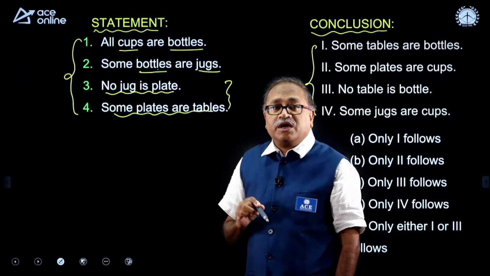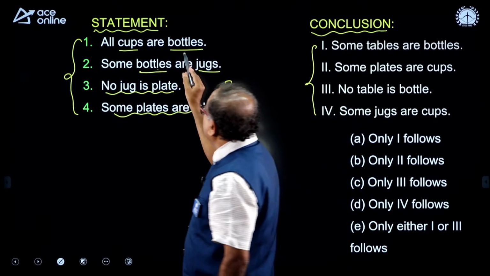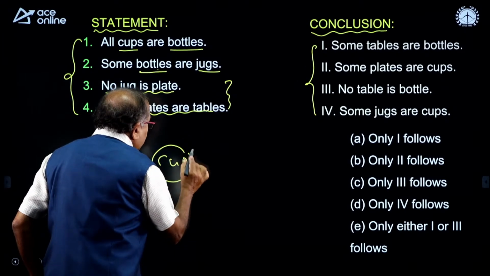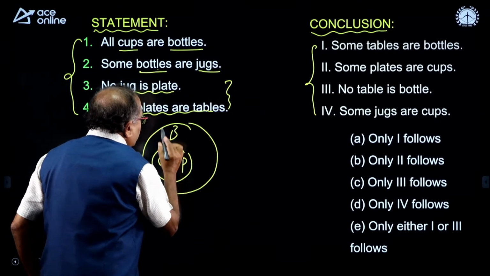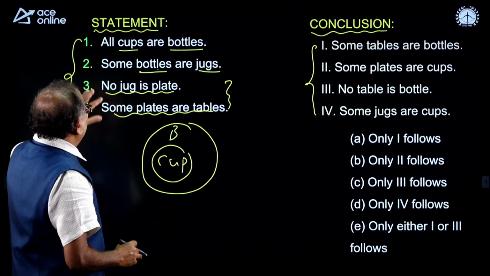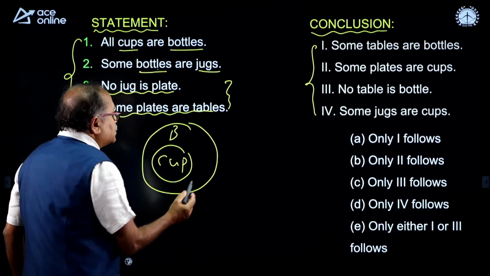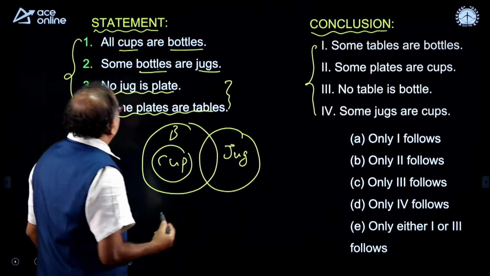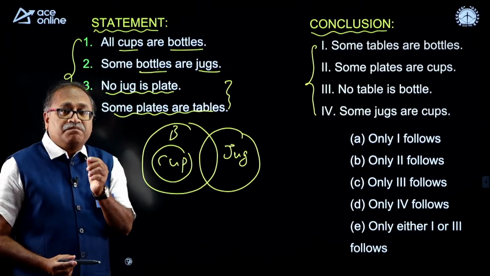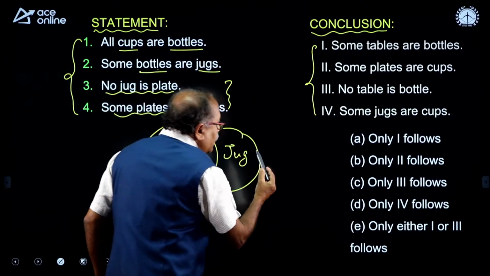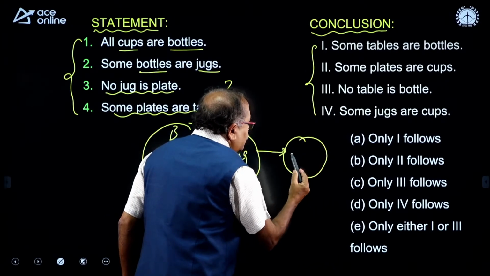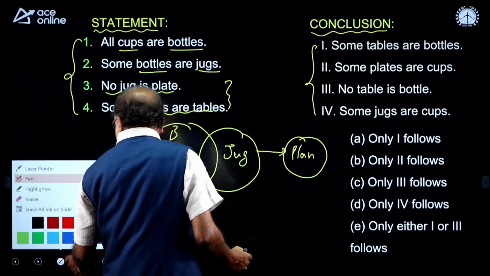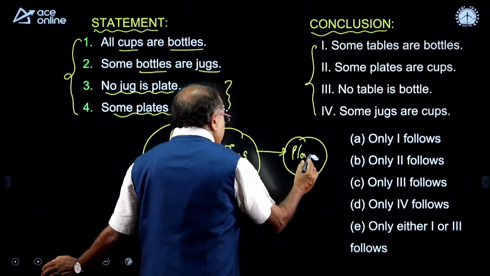Now, how do I do it? I will draw the diagram first. All cups are bottles. So, this is cup, and all cups are bottles. For bottle I am just writing B, and some bottles are jugs, it says. So, look at this one, this jug, some bottles are jugs, and no jug is plate. So, this is jug and it says that no jug is a plate. So, the jug and plate are, it is not plan, it is a plate.